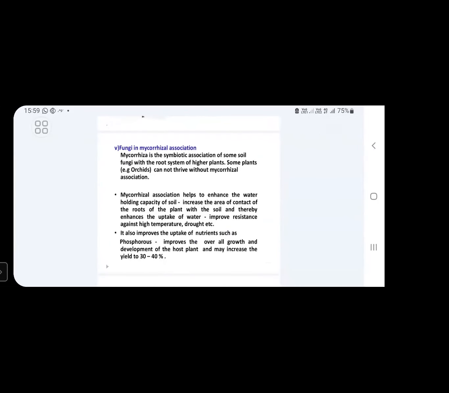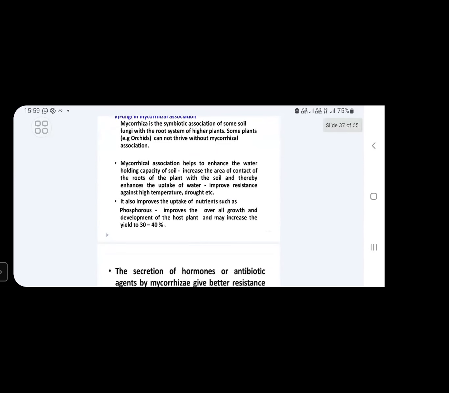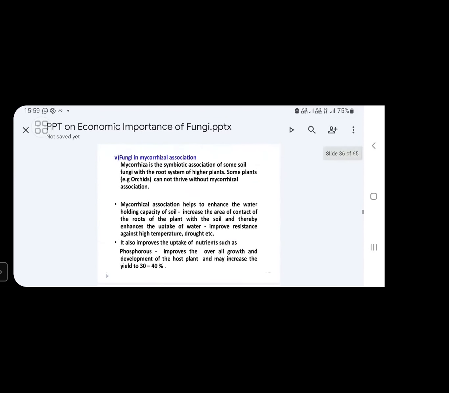Next, fungi which are present in mycorrhizal association. What is this mycorrhizal association? Mycorrhizal association means a kind of symbiotic association. Symbiotic association means here two partners will be present. In this relationship, both partners will get benefits from each other. That kind of relationship is called a symbiotic relationship. So in this mycorrhizal association, two partners are there. One is fungus and another one is the root system of a higher plant.